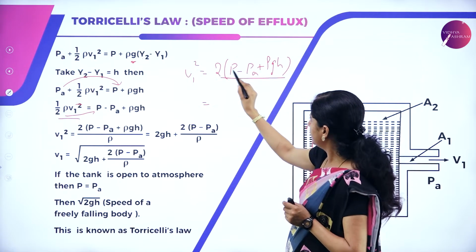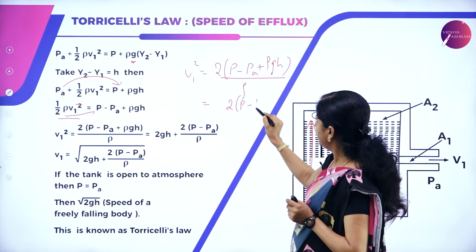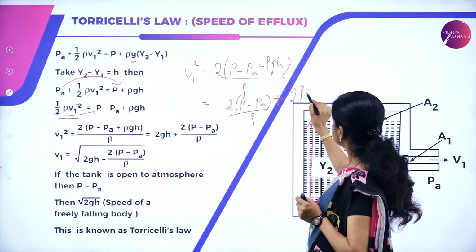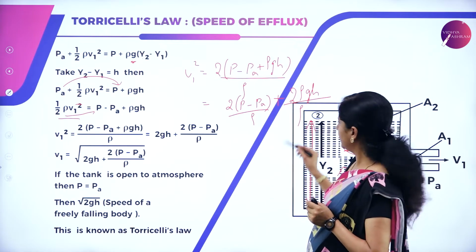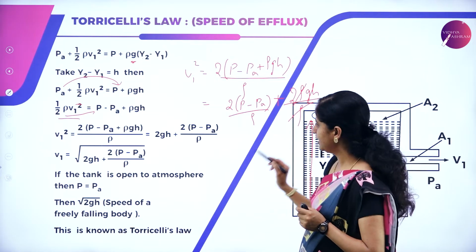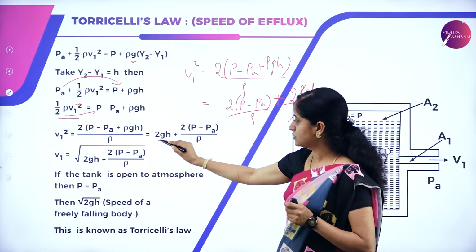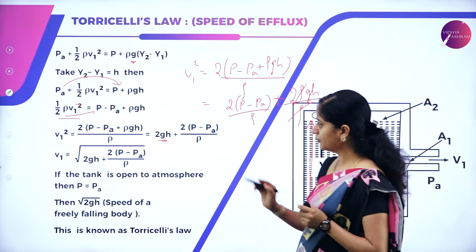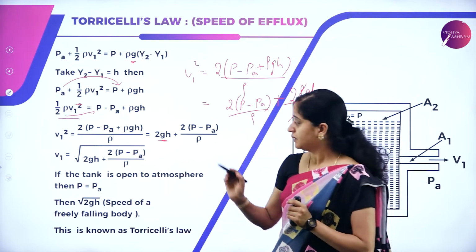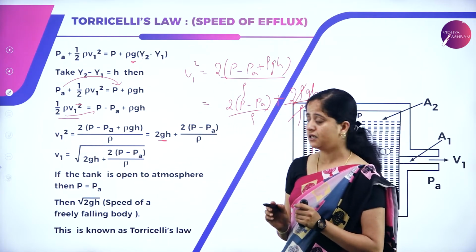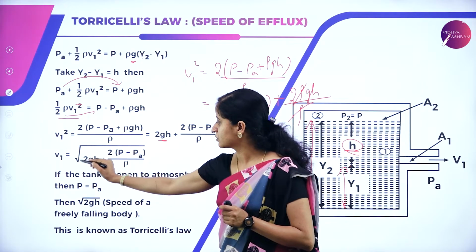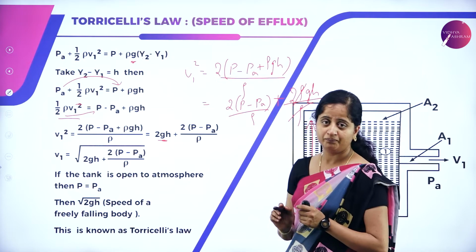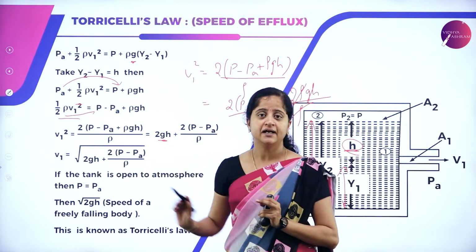Now, let us simplify this. We get 2 into P minus Pa divided by rho, plus 2 into rho g H divided by rho. Now we can cancel this rho and we remain with 2gH, that is 2gH plus 2 into P minus Pa divided by rho. Now, we need just the velocity term, but we have V1 square here. So, let us write it as V1 is equal to square root of 2gH plus 2 into P minus Pa divided by rho. Now, this is the velocity expression.